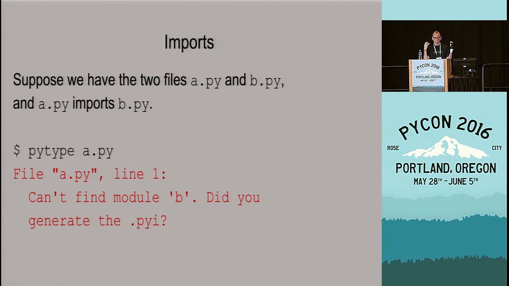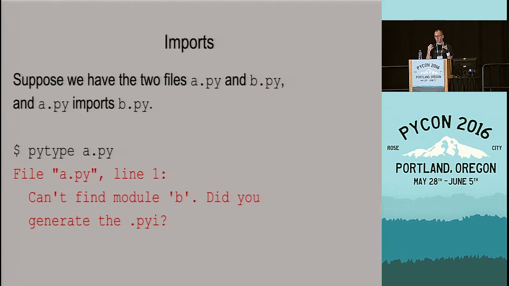The additional further feature we are working on is, so earlier you've seen me point pytype at individual files in isolation, and I got errors out of that. What if you have more than one file? Like, what if you have multiple files in your code base and they end up using each other, which code bases tend to do? What currently happens is if you point pytype at the first file, it will tell you, well, I don't know anything about this B thing. Can you give me a PYI to describe that further?